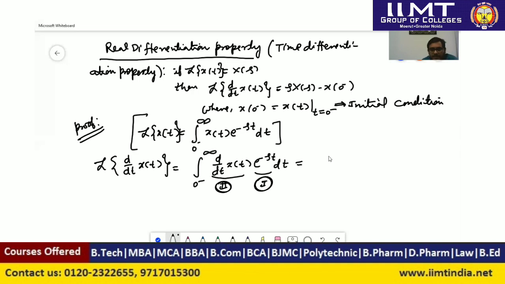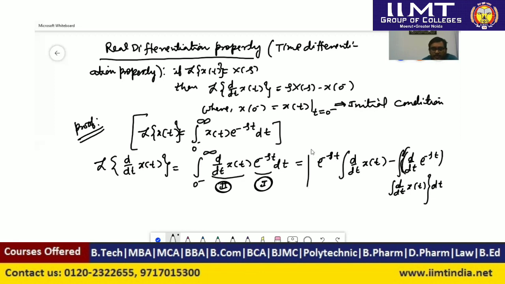So first as it is, integration of second. So we will integrate the second, so again we will get x(t). So first as it is, integration of second, minus integration of derivative of first into integration of second, that is d by dt of x(t), and we will integrate this complete product. This integration is with respect to dt, and we are solving this integration from time t equal to 0 to infinity.